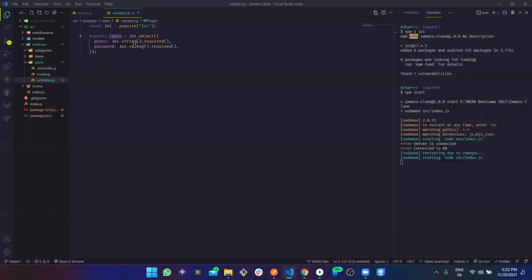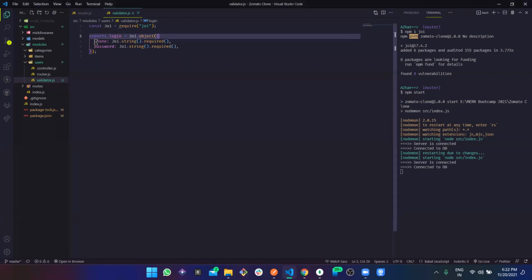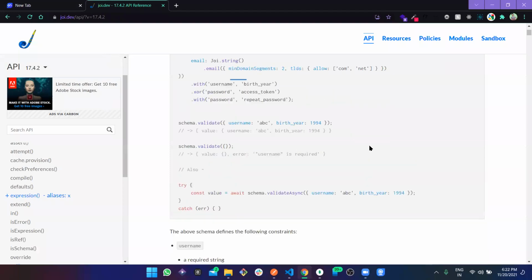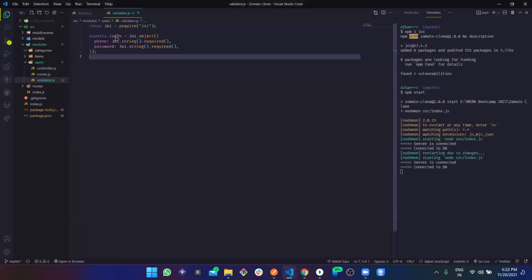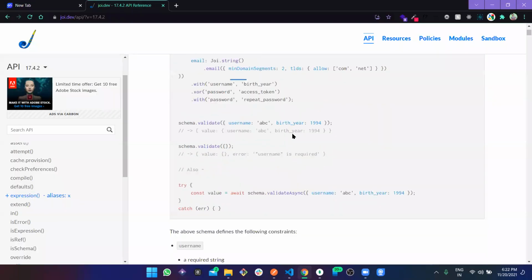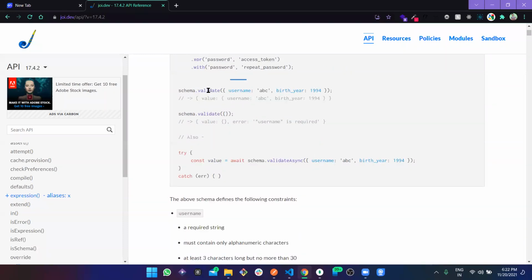Now the next thing is we need to validate this, right? We need to check that whatever is coming in the request.body should be like this. And how can we validate this? The same schema, this login, has a validate method, like this, validate. We can also use the async one because we are going to use async await. If something goes wrong, this will say something like error, username is required, and so on.